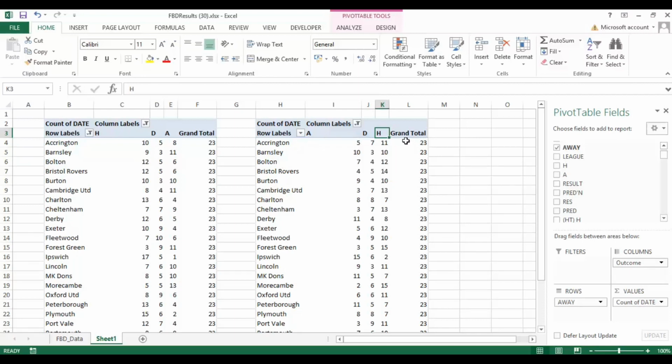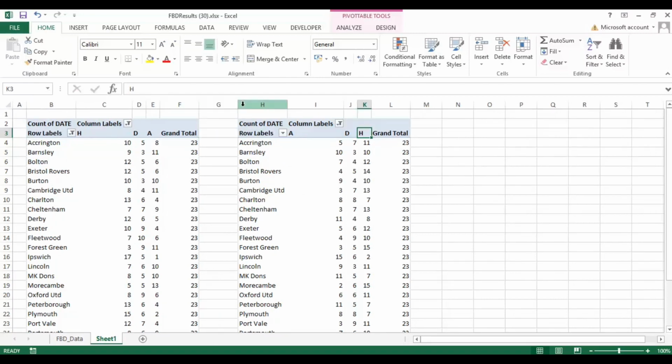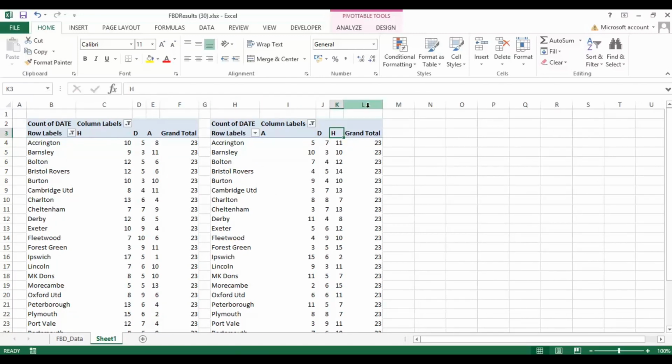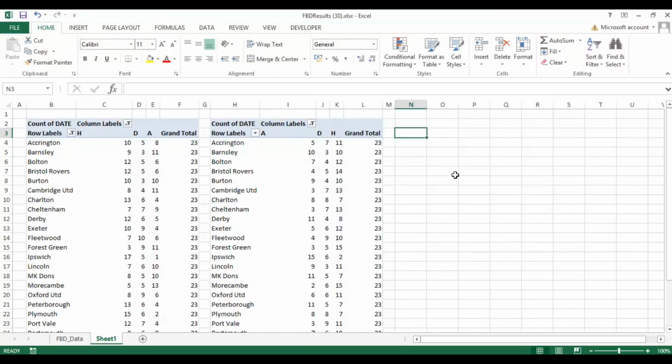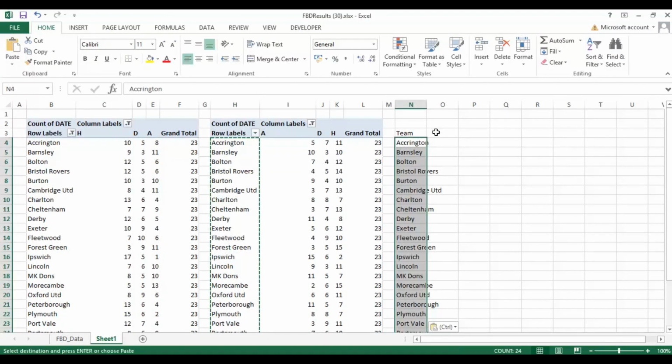Okay, so we now have a data set put together which has the home wins and the away wins in there. Let's just move this over a little bit so we have a bit more room. And now what we can do is use some text, and we're just going to copy the list of teams that we have in here and paste them in.